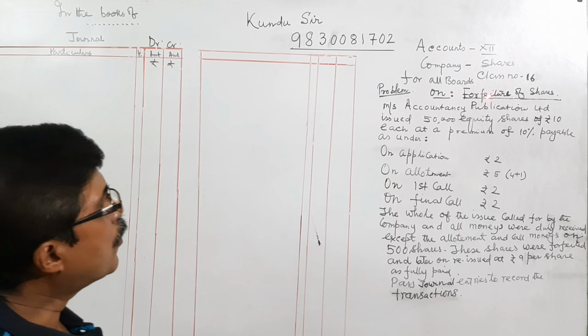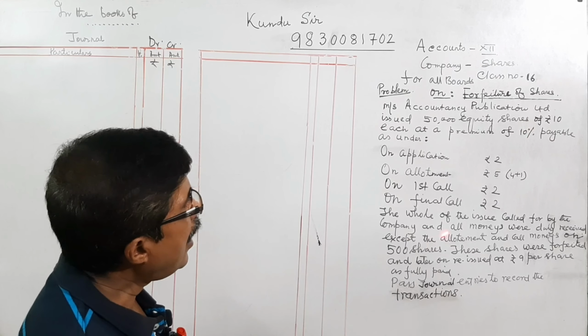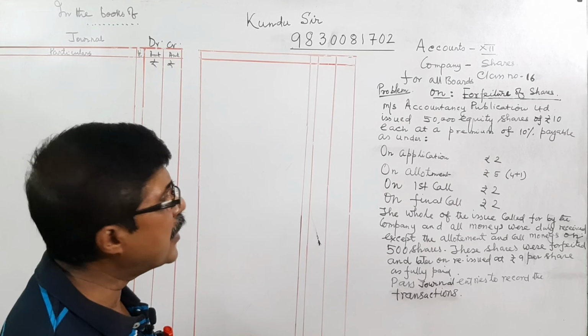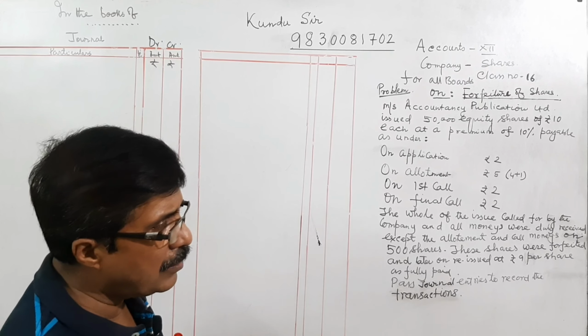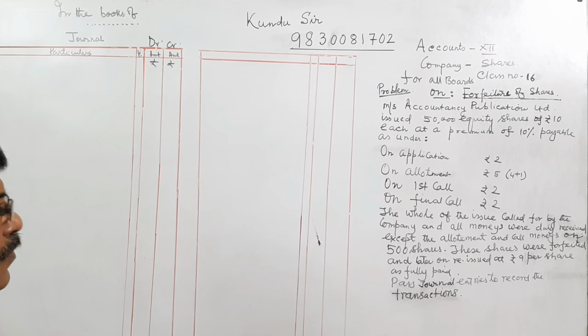Today is the problem on share forfeiture, and more classes on shares will be taken before the exam as revision classes. So for this class I am going through the problem.